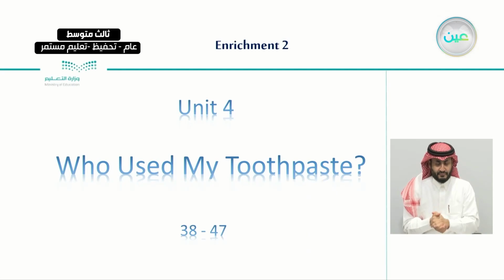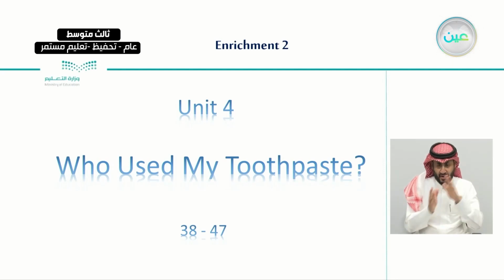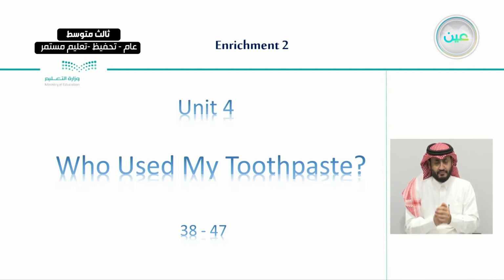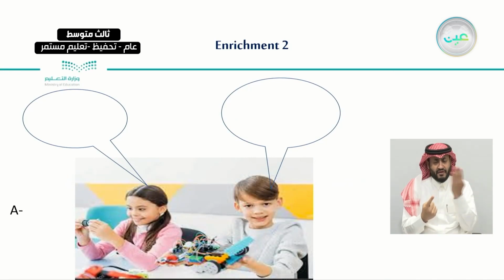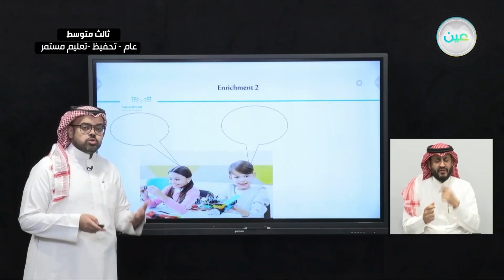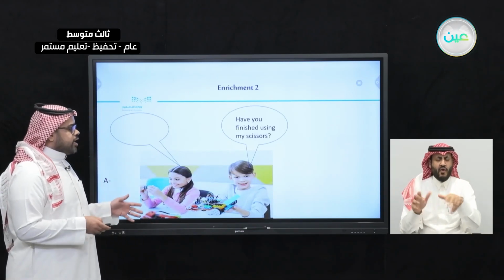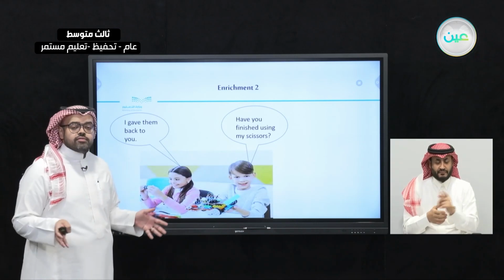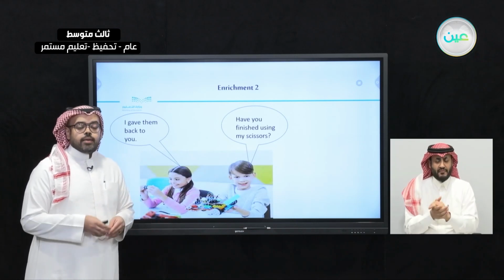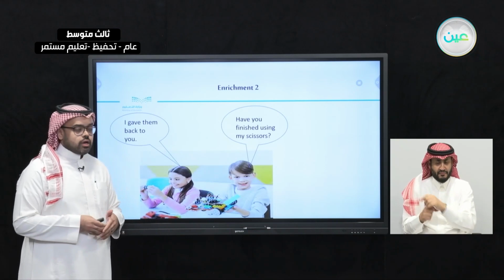Our unit that we are about to review is Unit 4, that is called Who Used My Toothpaste? And you can find it on pages from 38 until 47. The first thing we read in this unit, we did read different complaints that usually any regular family can have. So we had several conversations among family members who have problems.